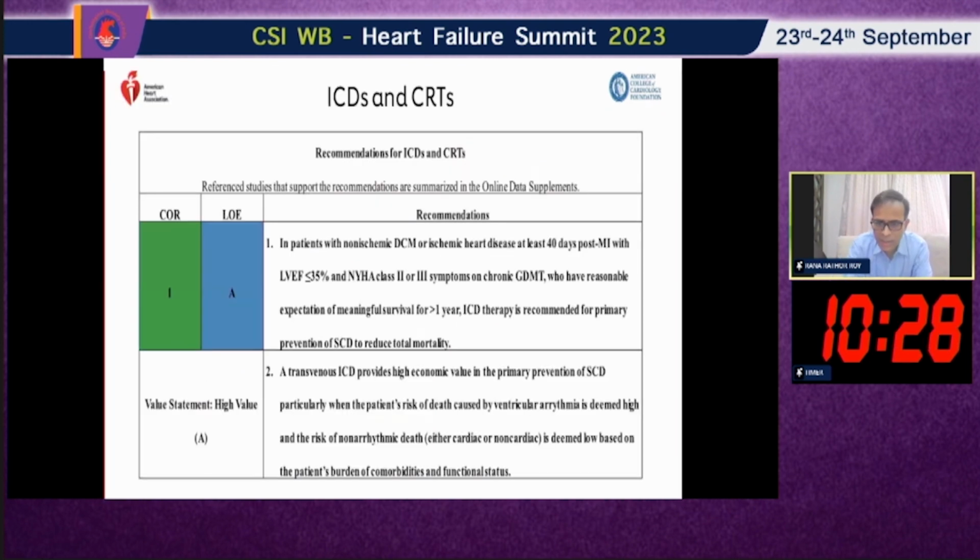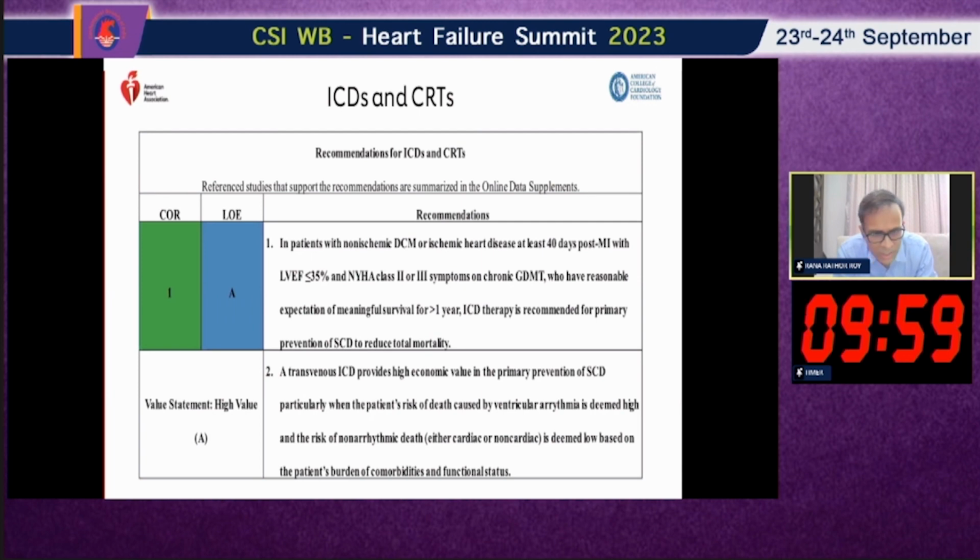Now coming to the indication of ICD, this is all in the ACC-AHA 2022 guidelines. In patients with non-ischemic dilated cardiomyopathy or ischemic heart disease at least 40 days post-MI with LV ejection fraction less than 35% and NYHA class 2 or 3 symptoms on chronic guideline-directed medical therapy who have a reasonable expectation of meaningful survival for more than 1 year, ICD therapy is recommended for primary prevention of sudden cardiac death to reduce mortality.